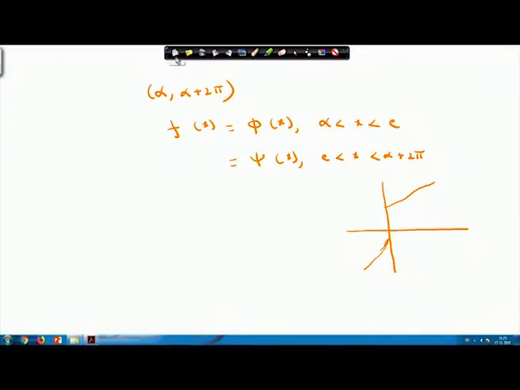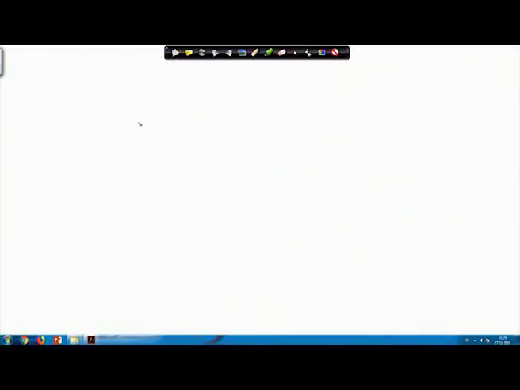In that case, what happens? Your a0 I have to write like this, 1 by pi into, I have to break it into two parts: integral from alpha to c of phi(x) plus integral from c to alpha plus 2 pi of psi(x) dx.